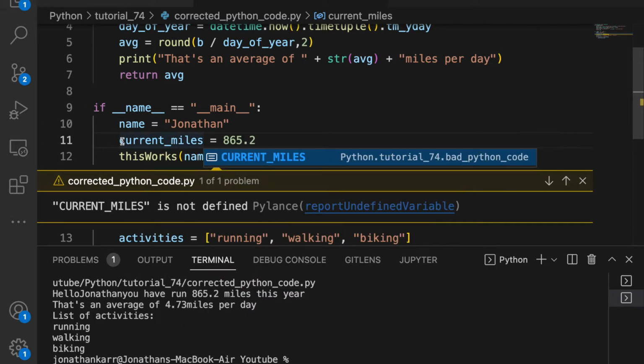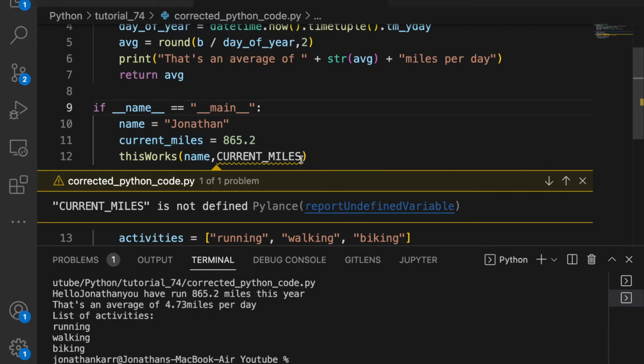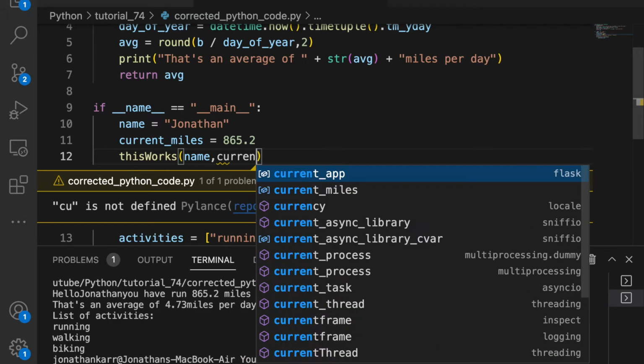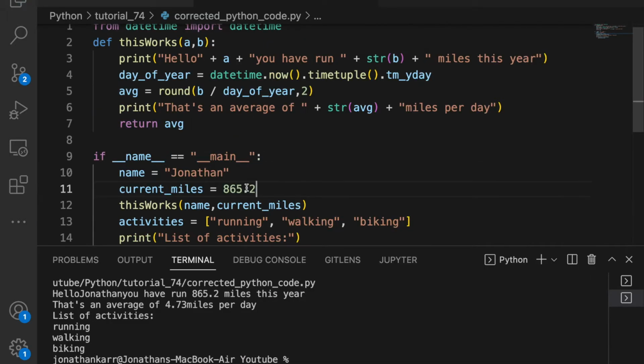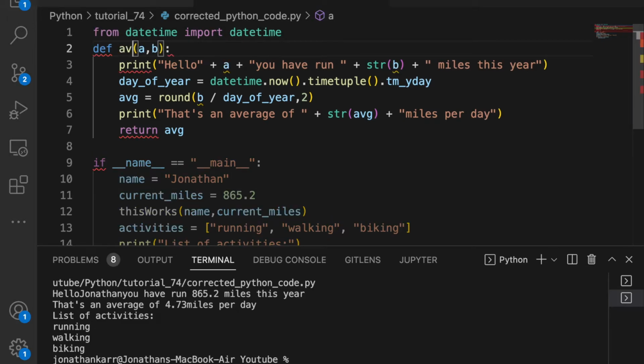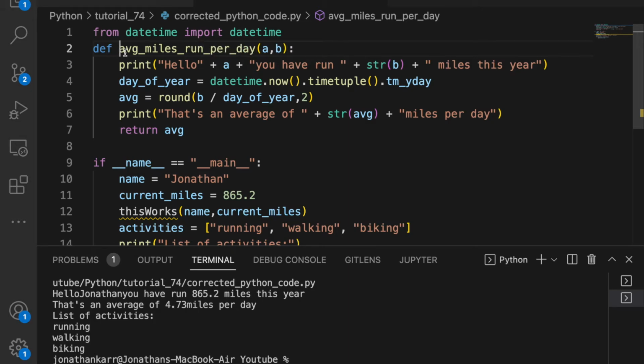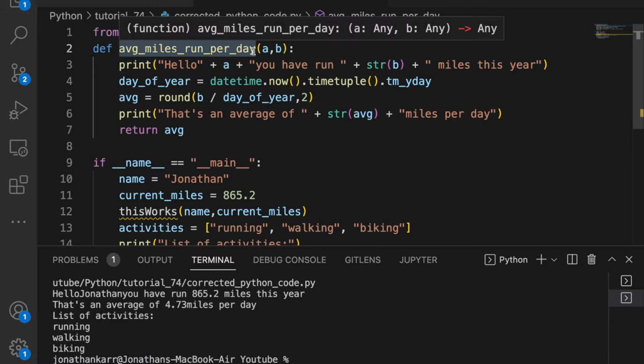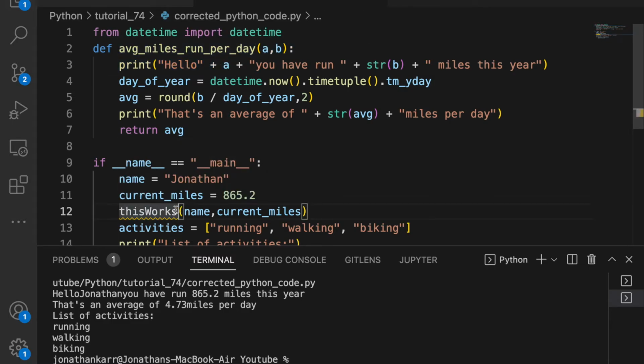So I'll say current_miles equals 865.2, and then pass it into the function. This works. This leads us into not using a good naming convention. We have a function called this_works. Let's update this to something it actually does. I'll change this to average_miles_run_per_day. And that's a lot more descriptive than this_works.